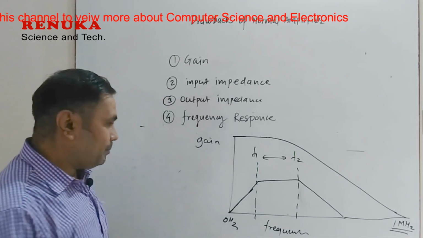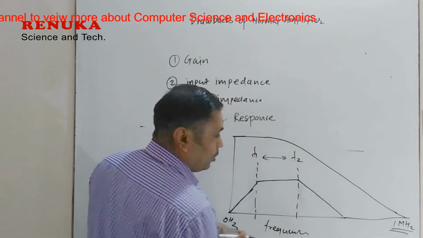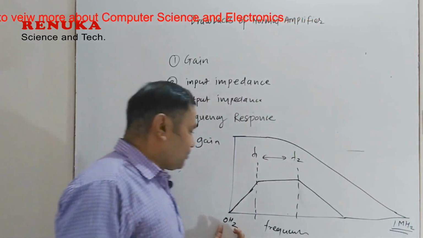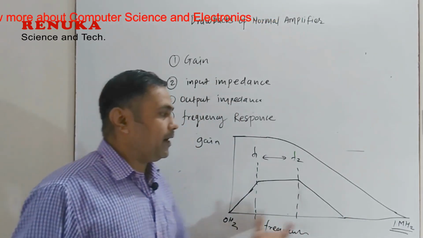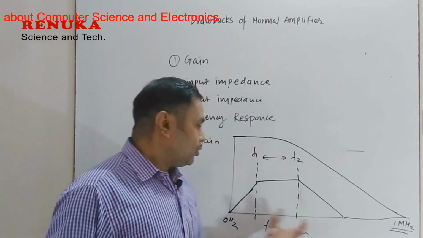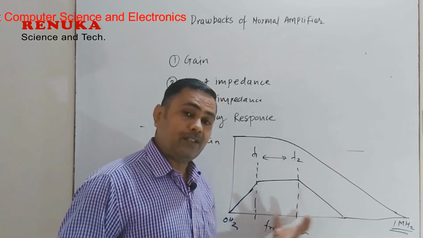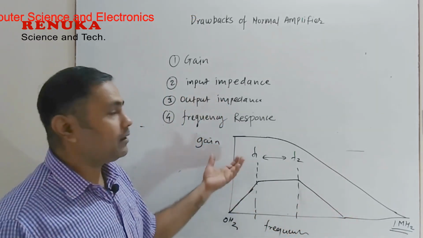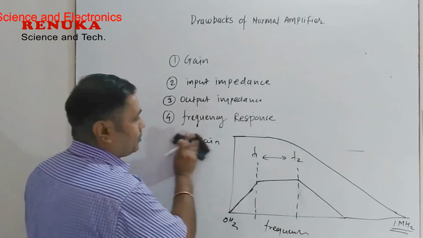So you can see the bandwidth of this operational amplifier is much higher. It is from 0 Hz to 1 megahertz. So all the frequencies from 0 Hz to 1 megahertz can be perfectly amplified using this operational amplifier. So the bandwidth of operational amplifier, or frequency response, is much higher than that of the normal amplifier using transistor. So the fourth factor is frequency response.